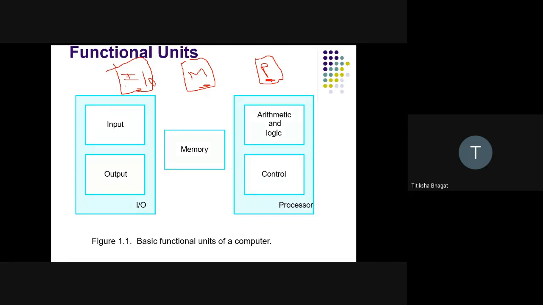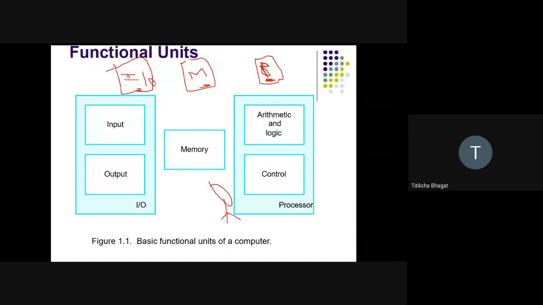Now we'll see what the job of each and every unit is. Let's start with the processor. Imagine that here is a human being who is able to do any task.